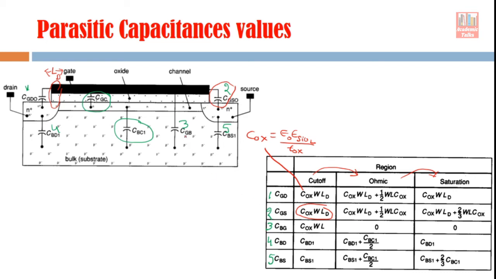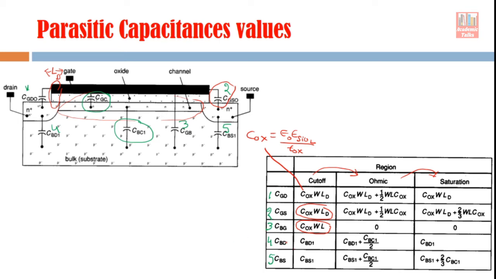Now bulk gate capacitance. This third value you see here, that is C_ox W L. C_ox means again this capacitance per unit area multiplied by area. Area is this area, this whole portion, right? So we are saying W times L. I told you in the first slide, here this L is actually L minus 2L_D, but since L_D is very small, we consider it L, right?